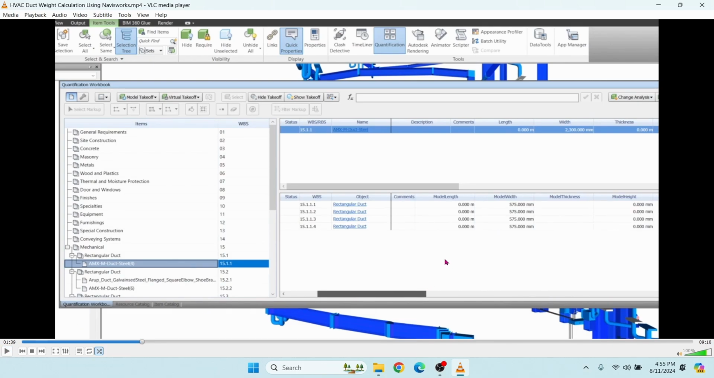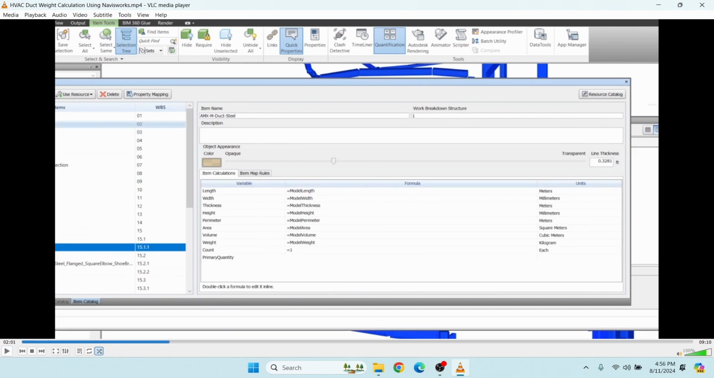We can see now length is showing as 0. Width is given. Height is also given as 0. Here only width is quantified. Length and height are not quantified. We will see how to get length and height.